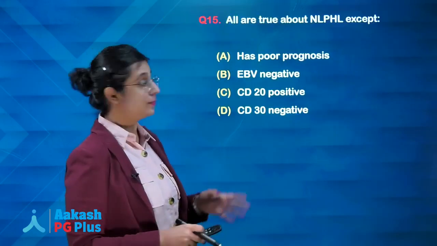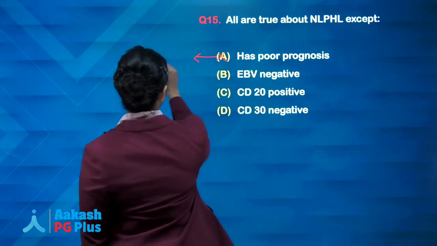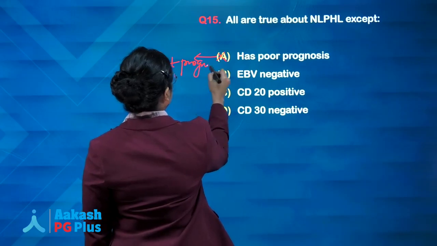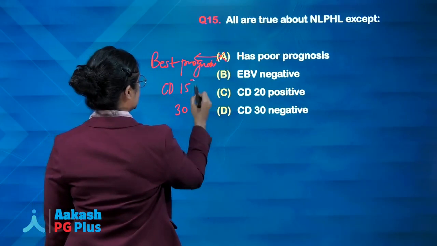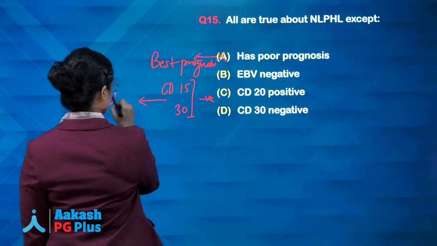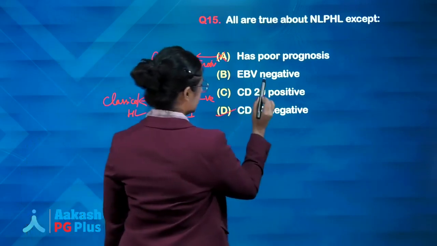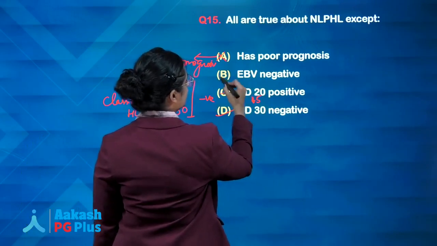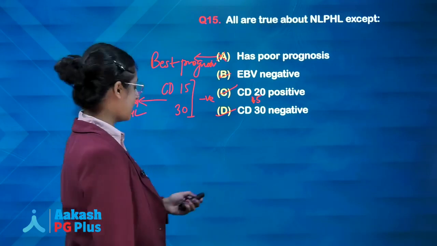All are true except, okay. So it has a poor prognosis? No, it has the best prognosis. It is CD15 and CD30 negative, which would have been positive in a classical Hodgkin lymphoma patient. CD20 and CD45 positive, it is EBV negative. So it has an excellent prognosis, the best prognosis, right?